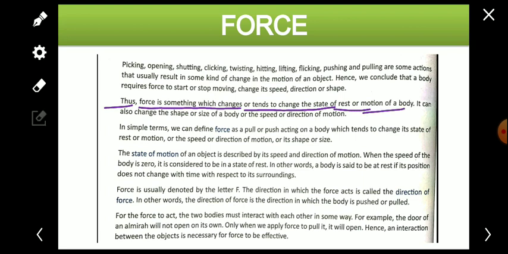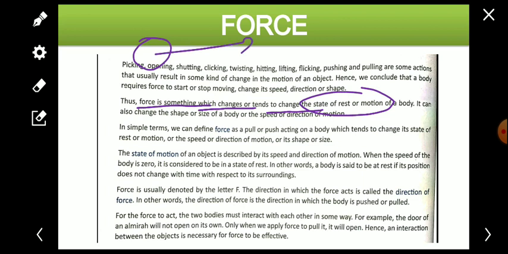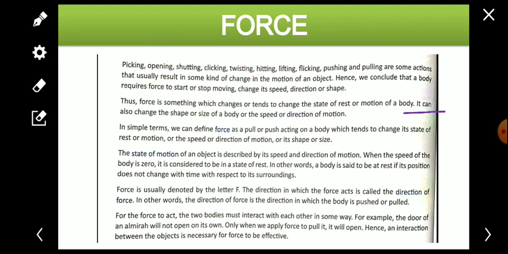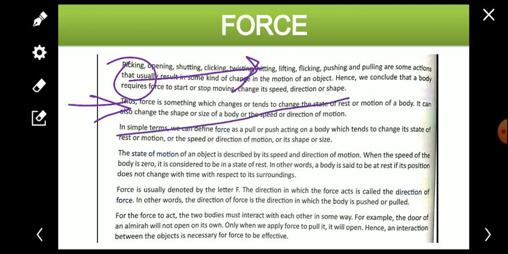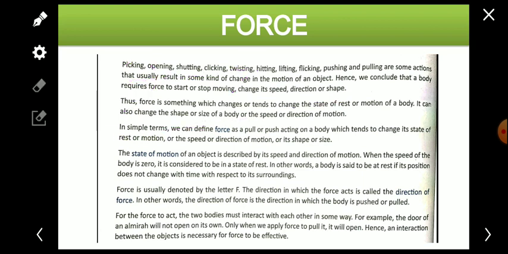Thus force is something which changes or tends to change the state of rest or motion of the body. What is force? We can say that force is something which changes or tends to change the state of rest or motion of the body. If anything is at rest, then it will move. If anything is in motion, then in the motion also it changes. Some changes take place because of the force. So it can also change the shape or size of the body and the speed or direction of the motion. Many changes can take place. If the ball is already in motion, then if you kick in the same direction, the speed of the ball increases. So for different things the forces are applied.